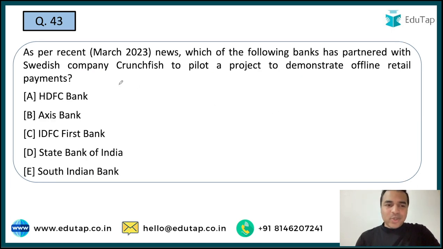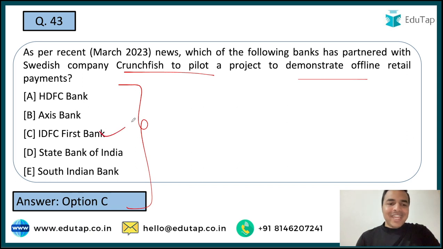Now the next question, guys, you are required to identify the name of the bank which has partnered with the Swedish company Crunchfish. The aim of this particular partnership is to pilot a project to demonstrate offline retail payments, and the name of the bank is option C, that is IDFC First Bank.